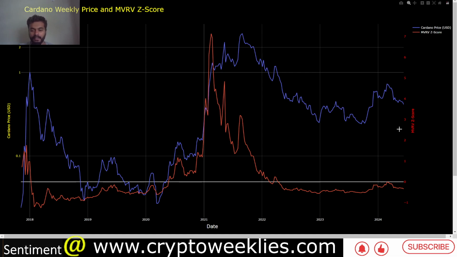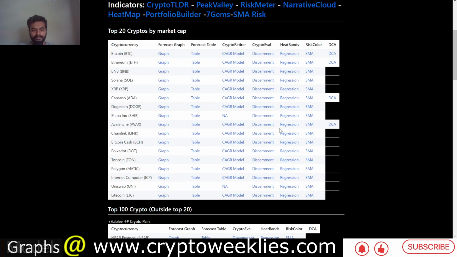Yeah, it is undervalued. The reference is this red line. If this red line is below this zero threshold, that means in terms of its MVRV, which is market value to realized value Z-score, the price is undervalued. That is one of the indicators for me to decide whether it's a good time to dollar cost average.